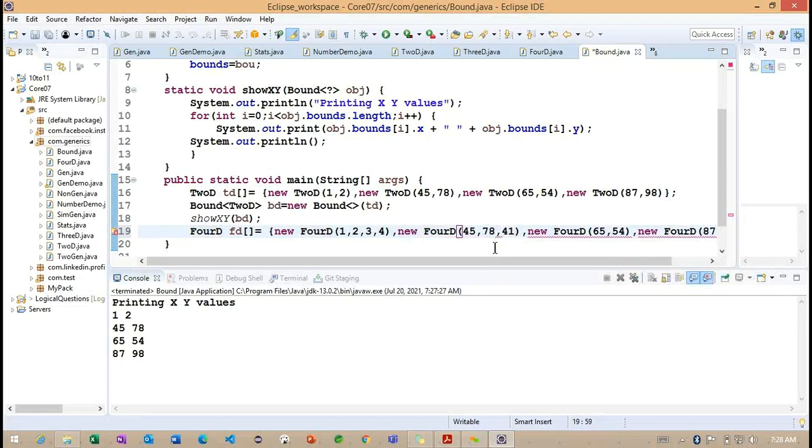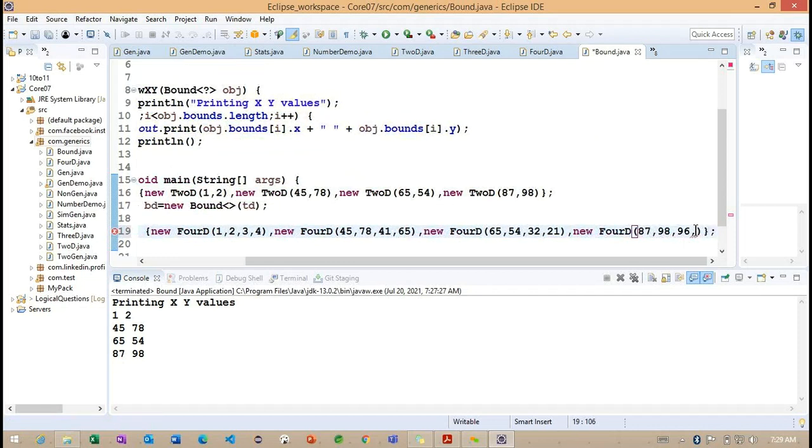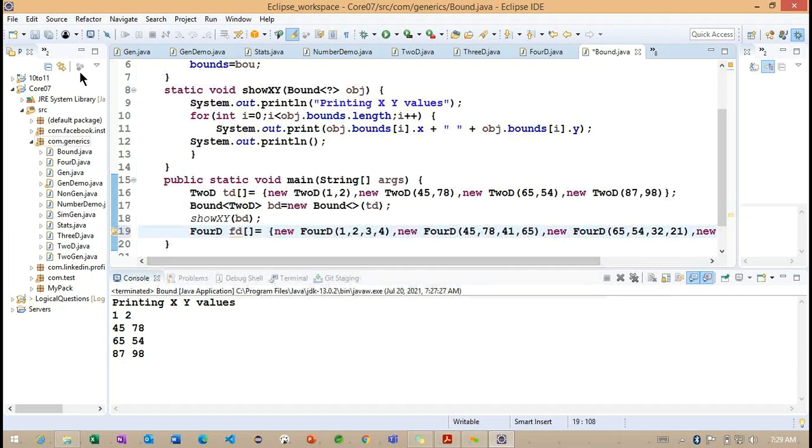70, 45, 78 and 41, something called 65. And the third constructor here I want to provide 32 comma 21, and the final one 98, so 96 comma 85. Right.